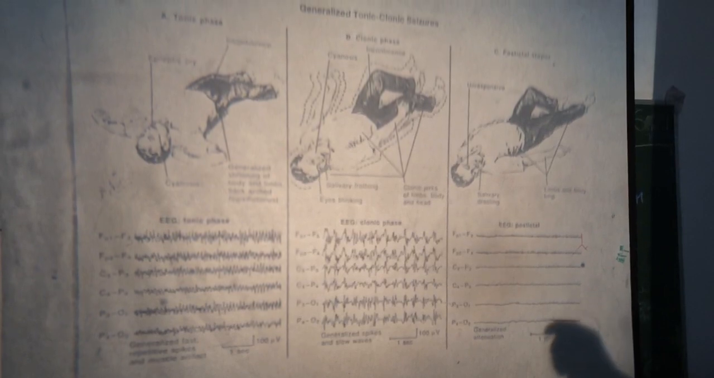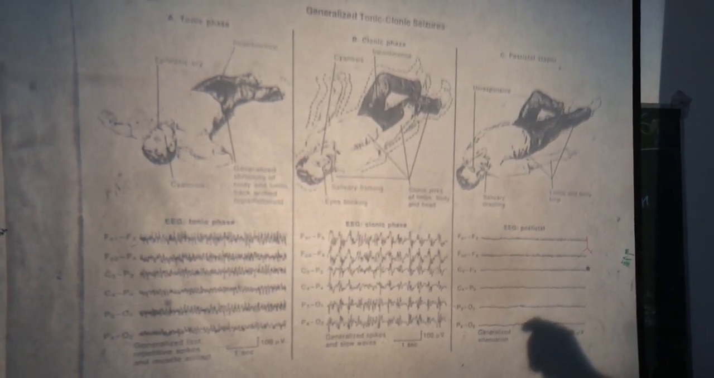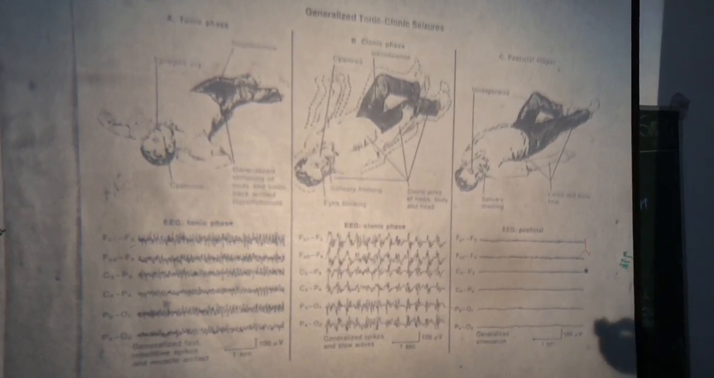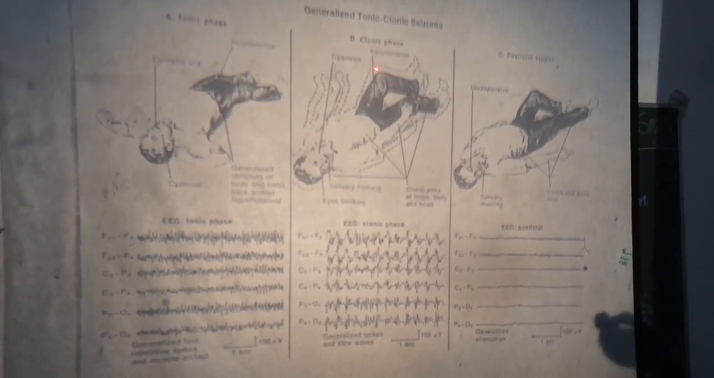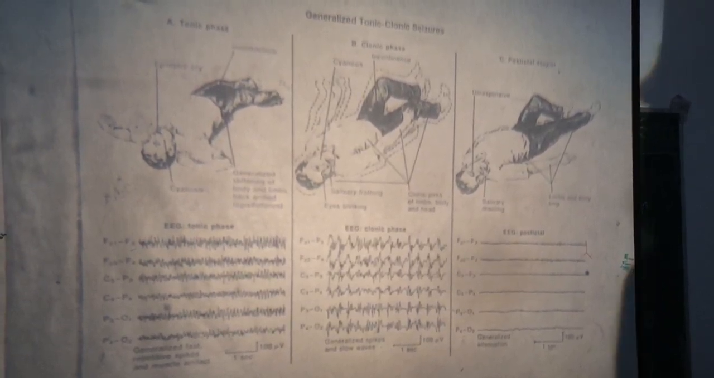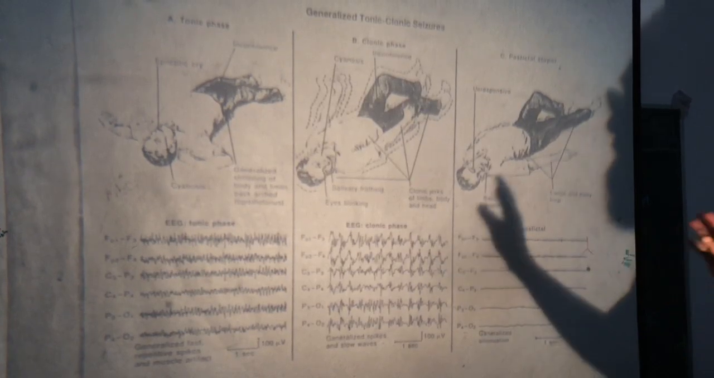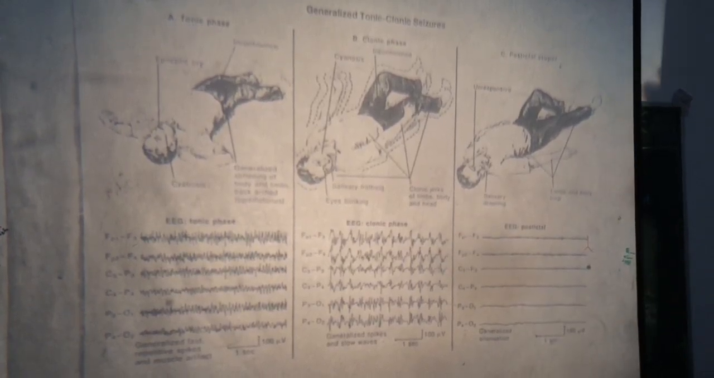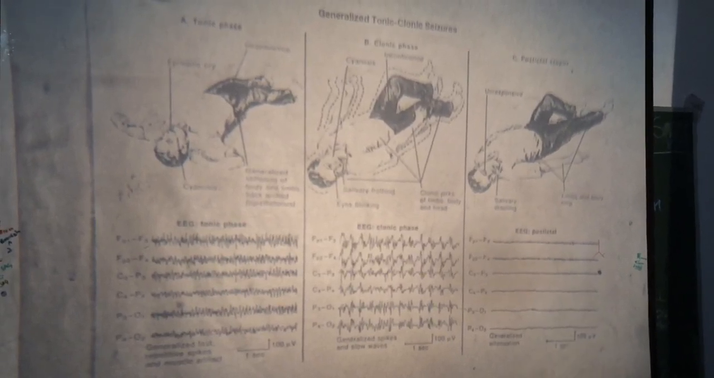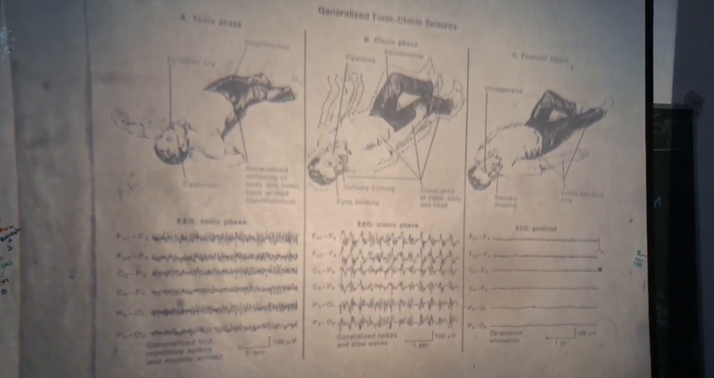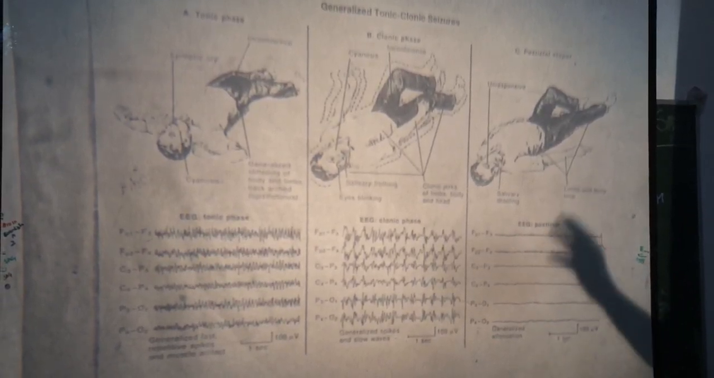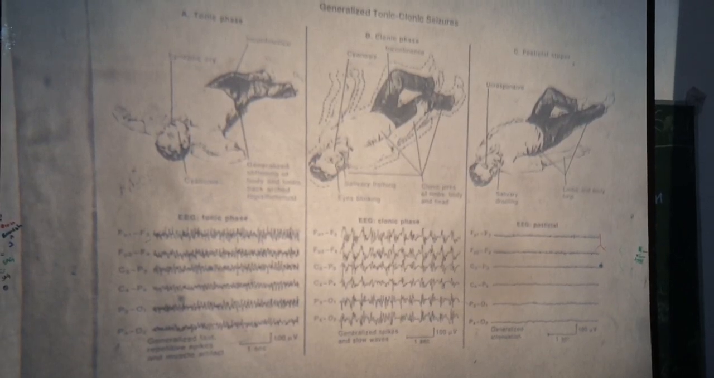So these are the two main phases of the grand mal epileptic fit or generalized tonic-clonic seizure. After the generalized tonic-clonic seizure, the patient remains fatigued for many hours.